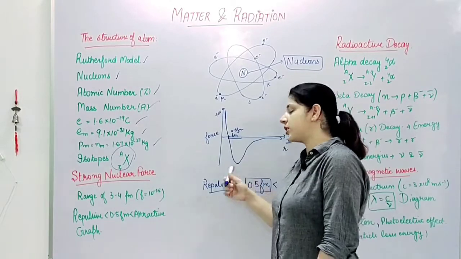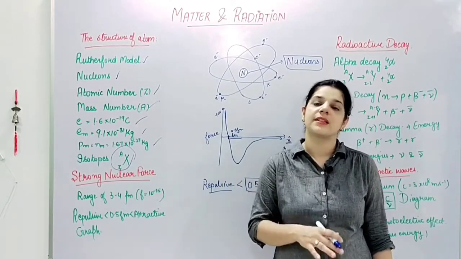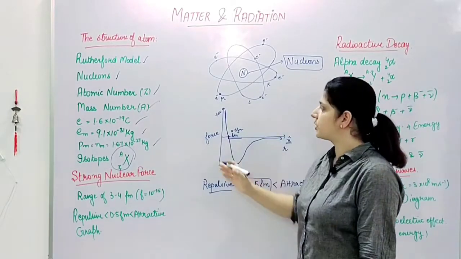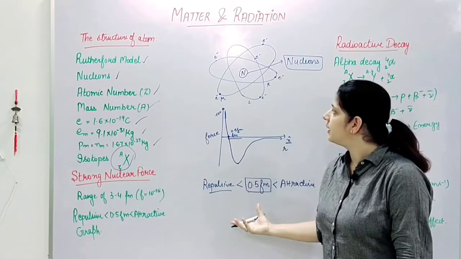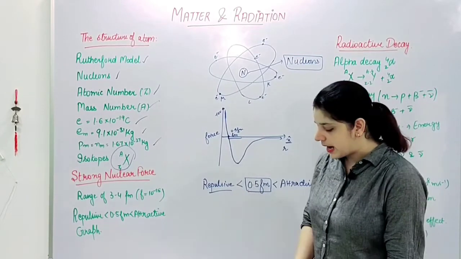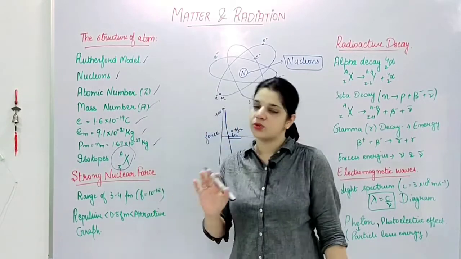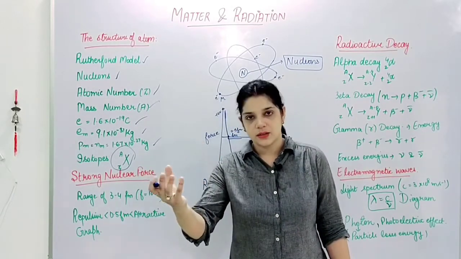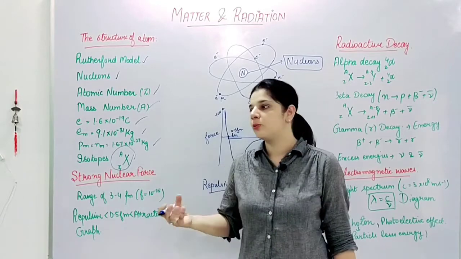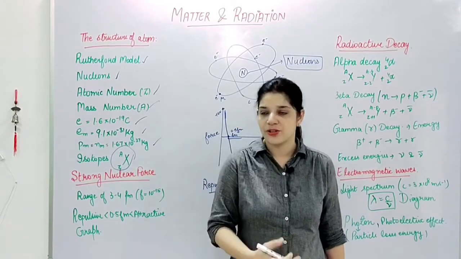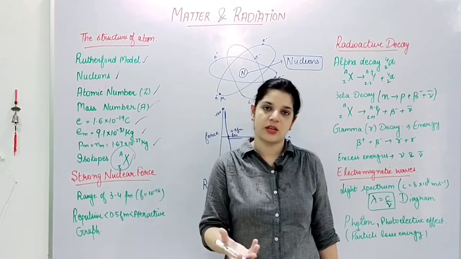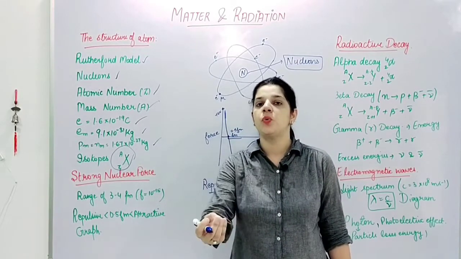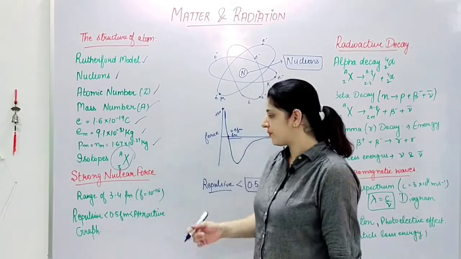But since it is the shortest range, its contribution lies only at this structure level, and we are dealing with nuclear forces only around the nucleus, right? When the sun is emitting particles, or there is a fission reaction taking place, nuclear forces come into play, but they are very short range, so they act just between 1 or 2 ions or 1 or 2 particles, right?